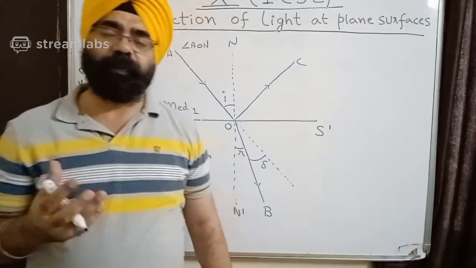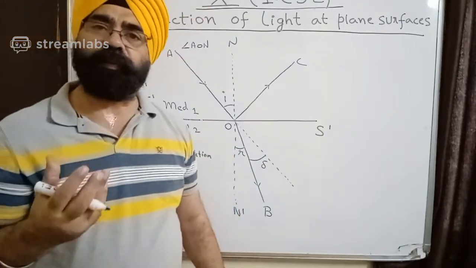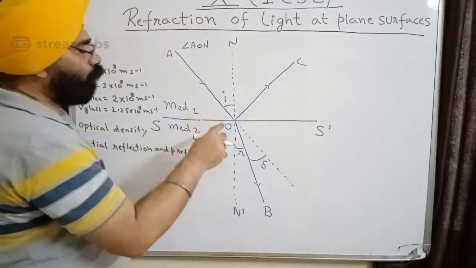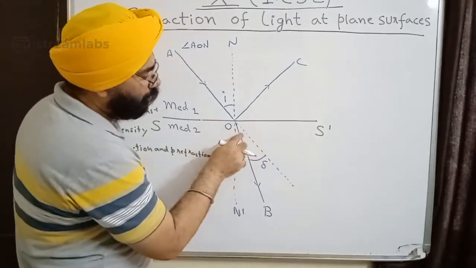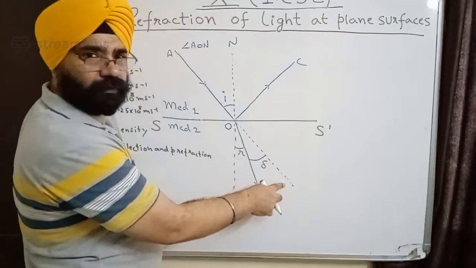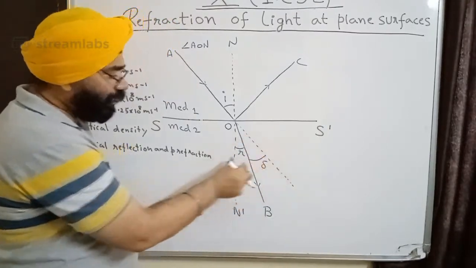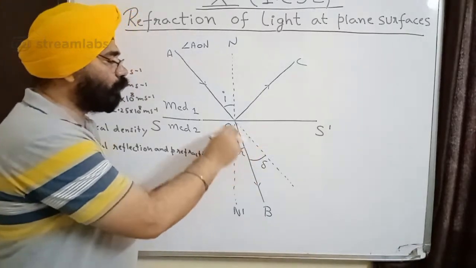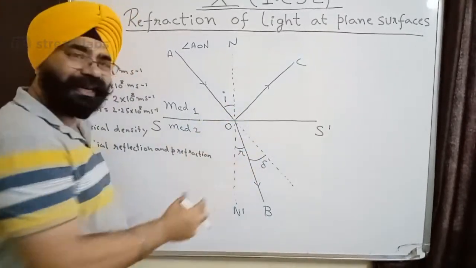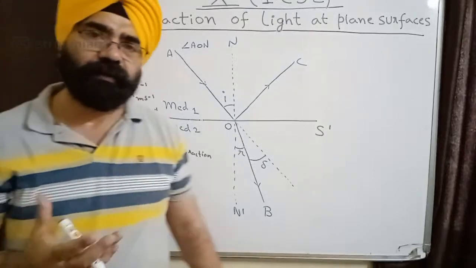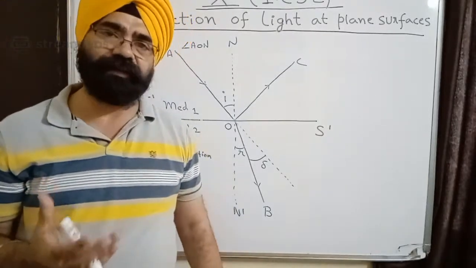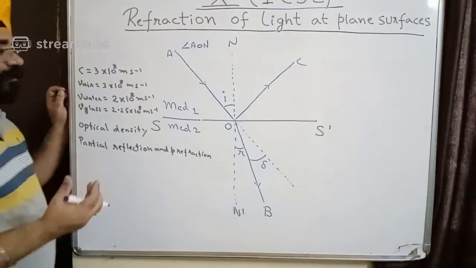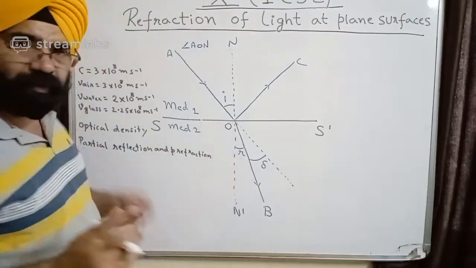Now light follows a straight path. Rectilinear propagation of light, all of us know it travels in a straight path. But now we see that light should have gone along this dotted line, but light has bent towards the normal. Okay, it has bent towards the normal, which means light has bent at the interface, at the boundary. So the next question which arises is, why has it bent?